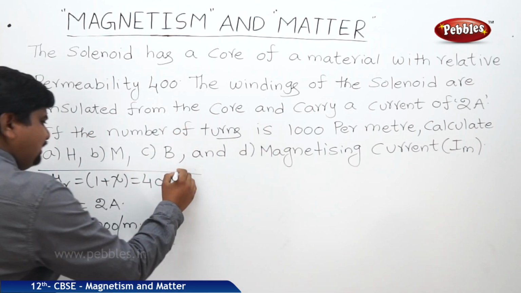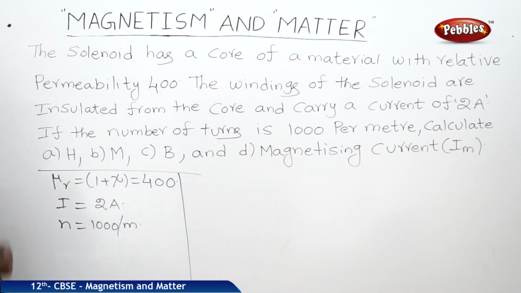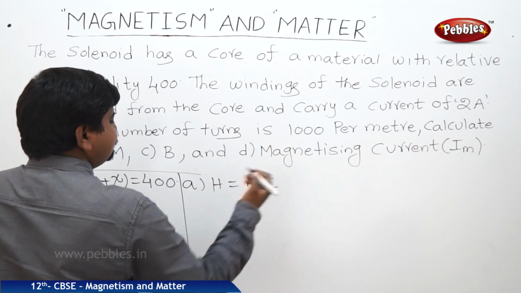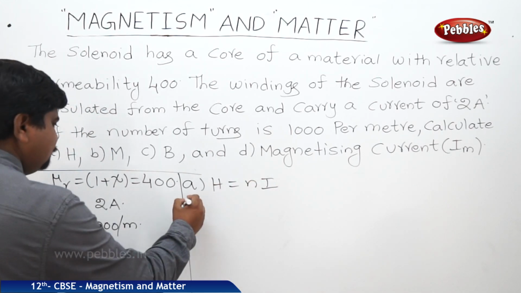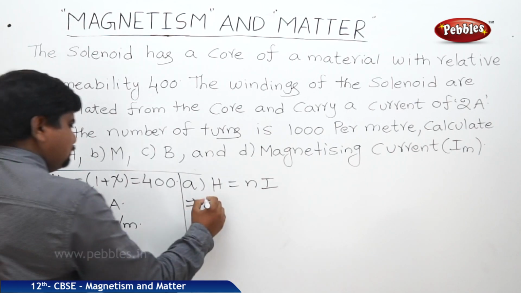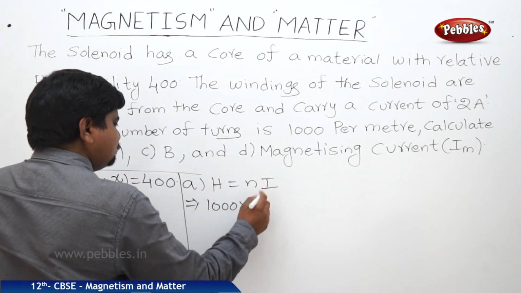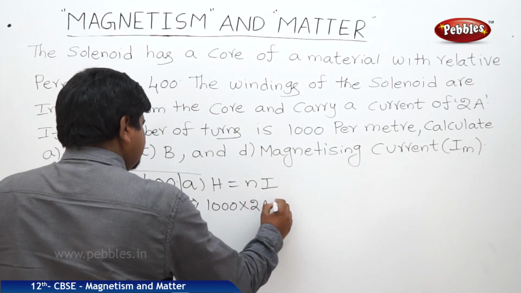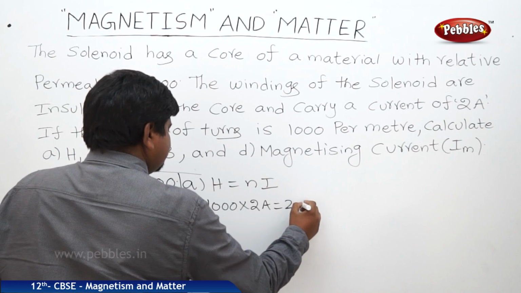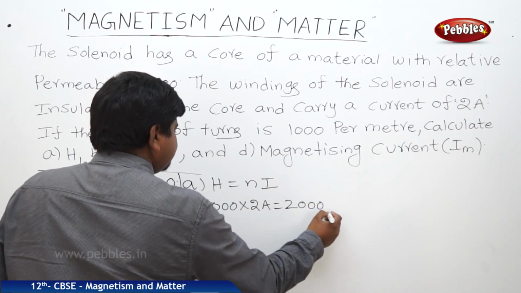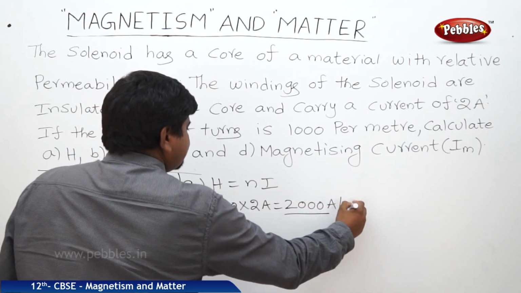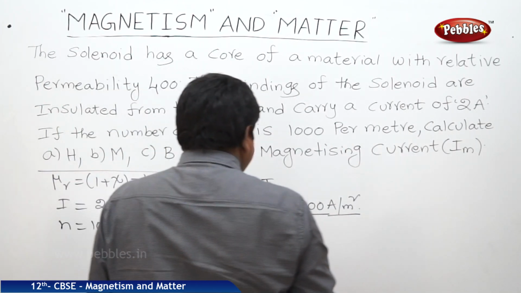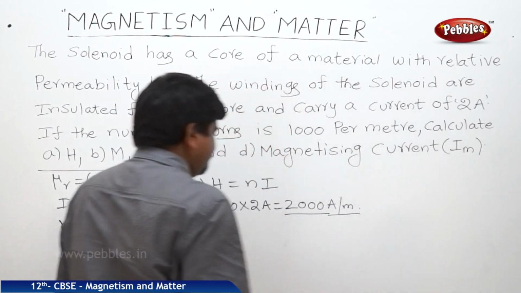So we will find out one by one. First bit is H, H is equal to N I. So N is equal to 1000, I is equal to 2 amperes. So therefore H is equal to 1000 into 2 amperes, it is 2000 A per meter.